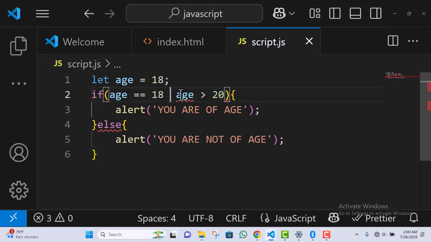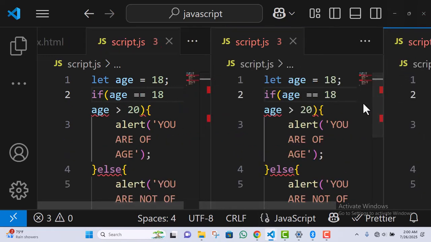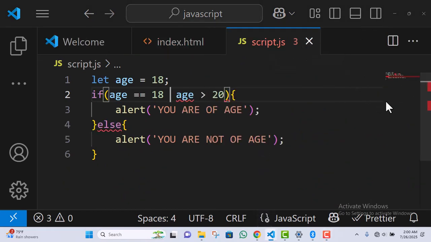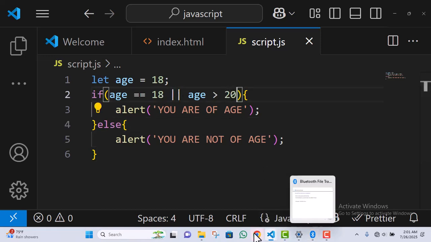So let me remove this and pull back the or that we had before. Now let's say age is equal to 18. So if age is equal to 18 or age is greater than 20, let's see what will happen.